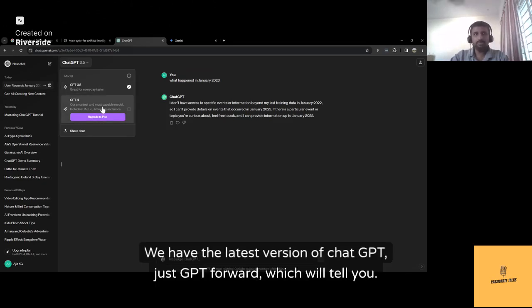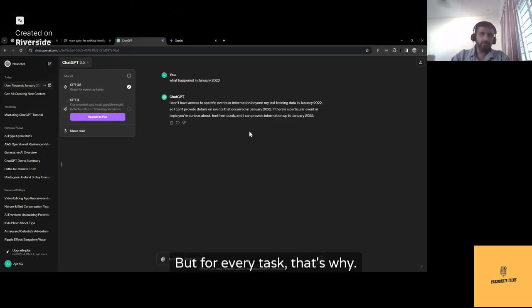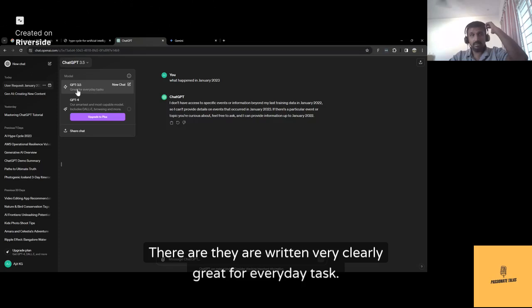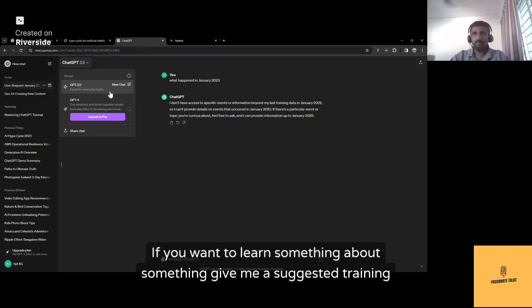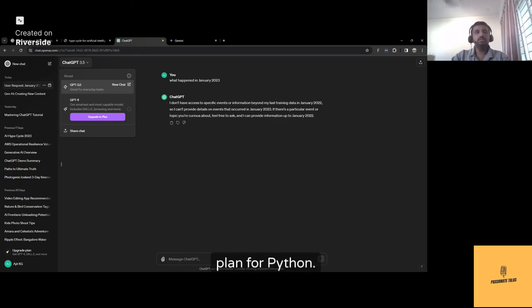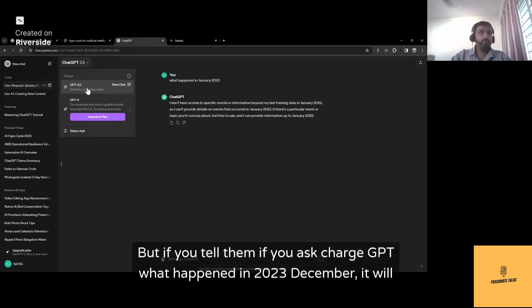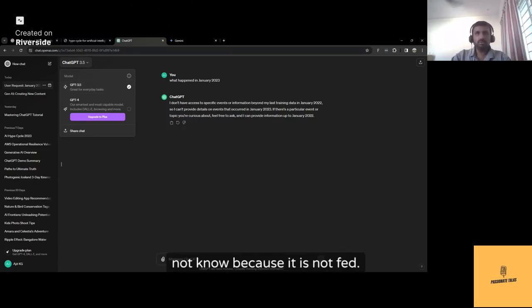We have the latest version of ChatGPT, which is GPT-4, which will tell you. But for everyday tasks, that's why they have written very clearly, great for everyday tasks. If you want to learn something, say give me a suggested training plan for Python, it will give you. But if you ask ChatGPT what happened in December 2023, it will not know because it is not fed.